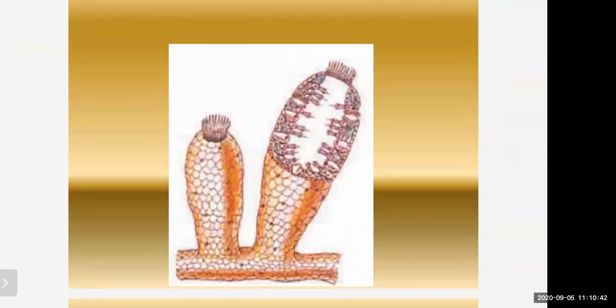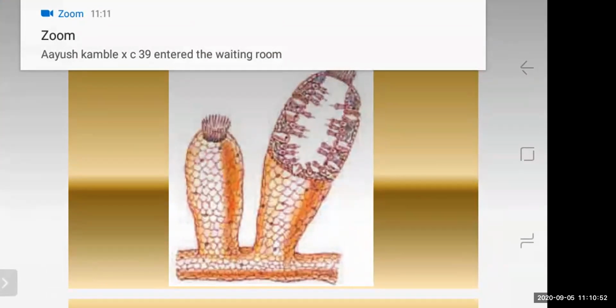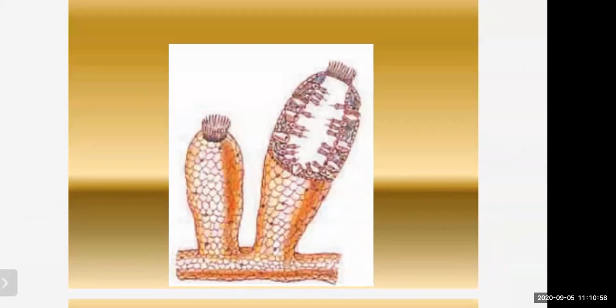Now here I'm going to start with phylum Porifera. With the help of these criteria, animals are classified in the kingdom Animalia. Here the first one is phylum Porifera.